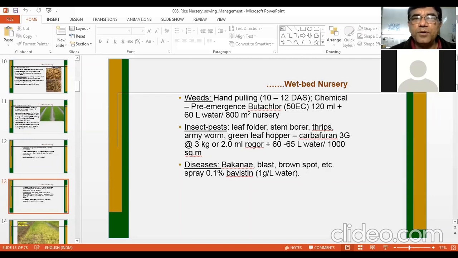This is 60 liter because in 1 hectare you use 600 liters of water. Therefore, if it is roughly 1000 meter square, then 60 liter of water is enough.